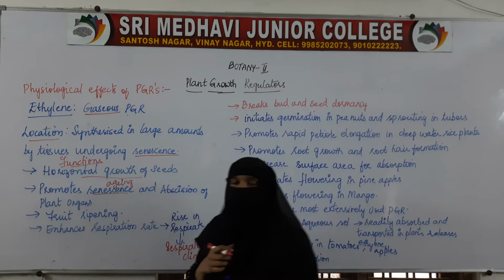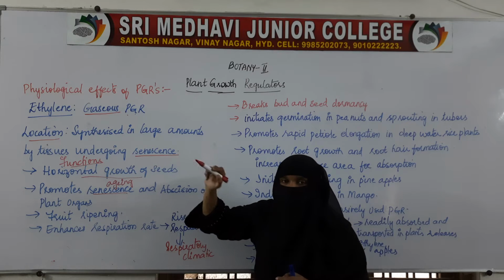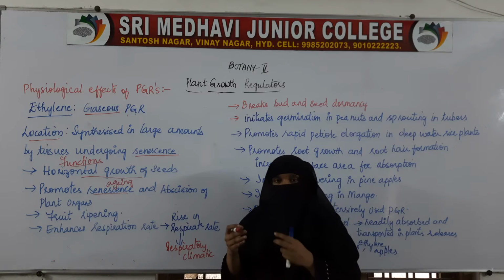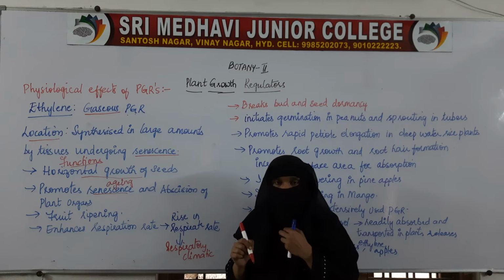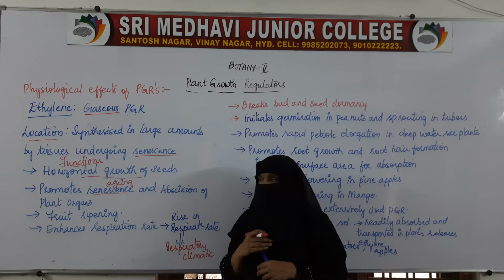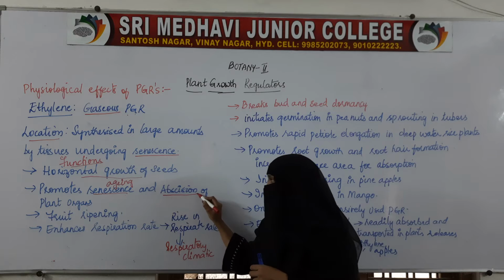Already said where it is synthesized: in the tissues which are aging. So when it is synthesized, it is promoting the aging of leaves, fruits and flowers. So here it promotes senescence and abscission.